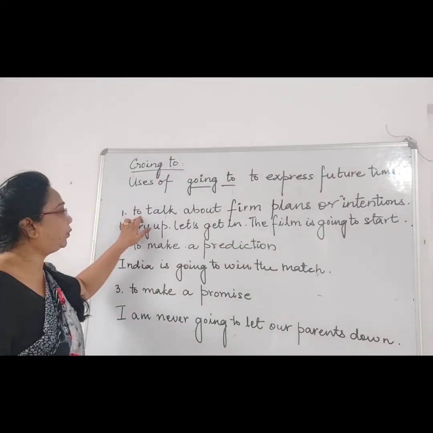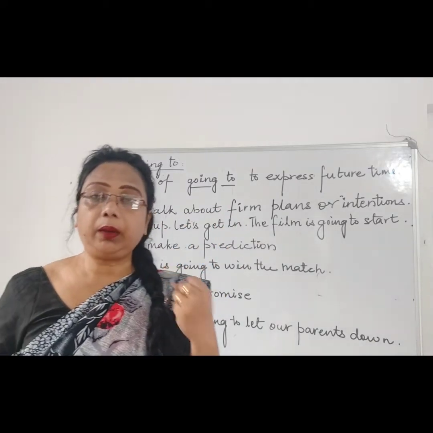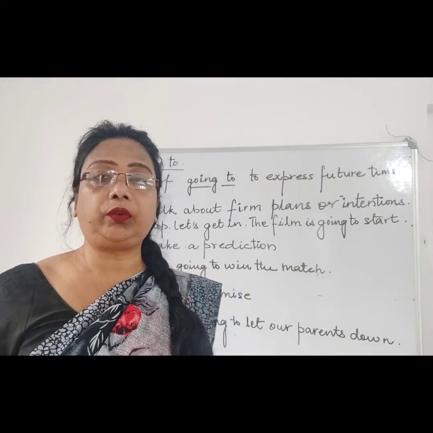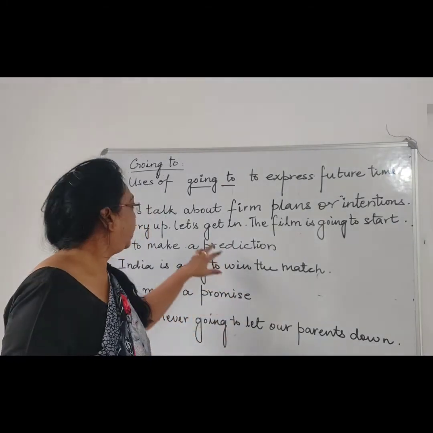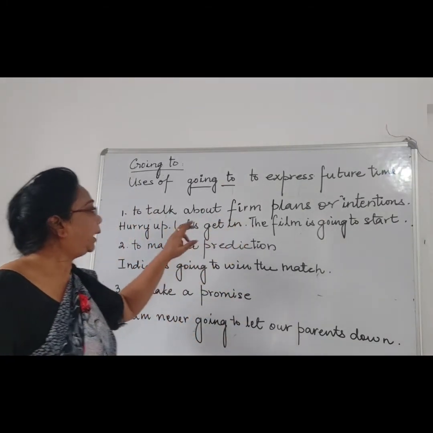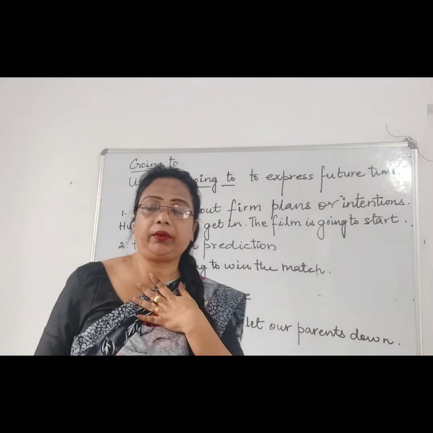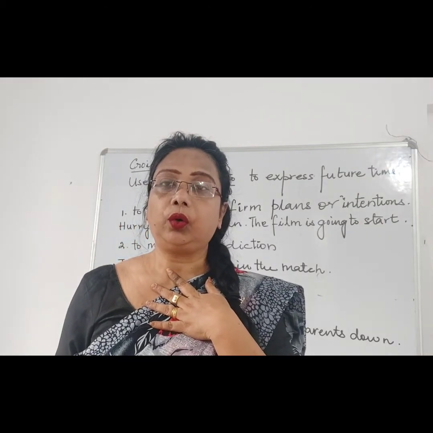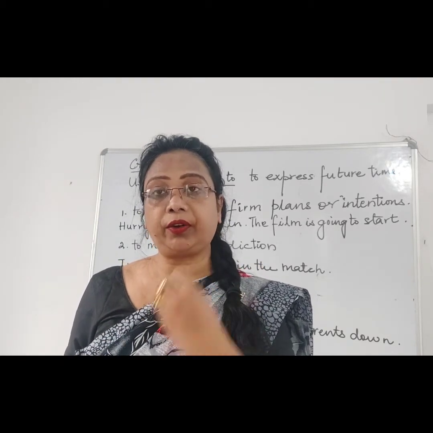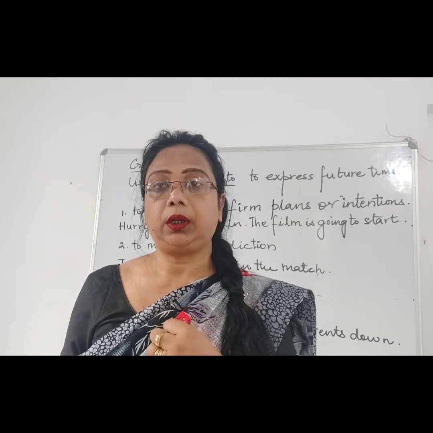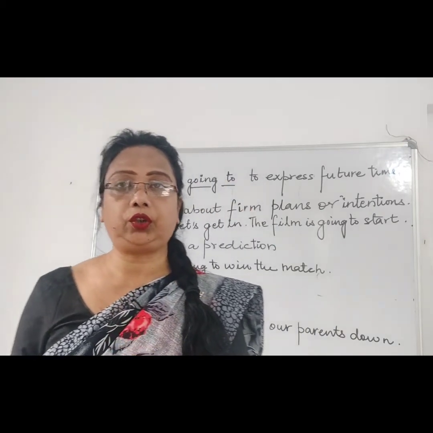First, the sentence which is talking about firm plans or intention. Firm plans means the aim which you have, the determination which you have made, or you have decided to do. If you are forming such a sentence, then we use going to. Like, I have decided to teach you future tense. So what will I say? I am going to teach you. It's a firm decision. I am doing it over here at the moment. So, I am going to teach you.